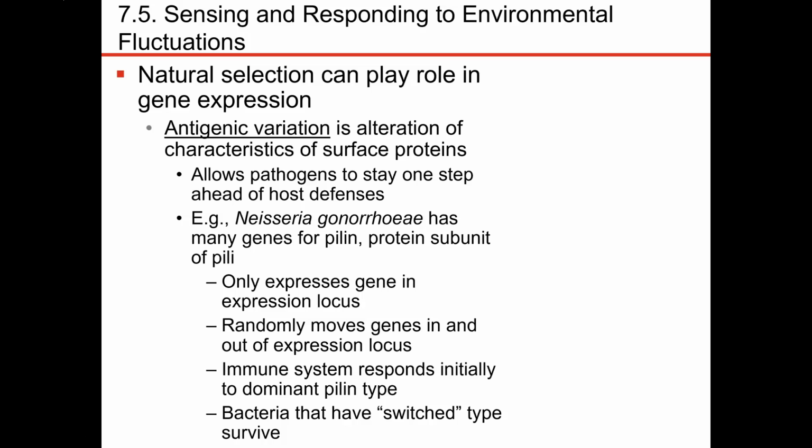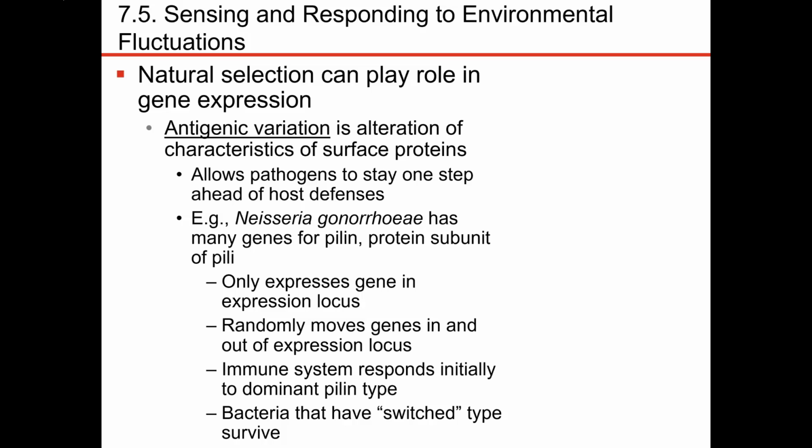One type of natural selection that allows organisms to survive is called antigenic variation. Organisms that can change their surface antigens can survive in environments that are potentially harmful to that organism. So let's think of a pathogen in our system that causes a certain disease, like Neisseria gonorrhoeae, which causes gonorrhea, and it has a gene for pilin, which is a protein subunit of pili.